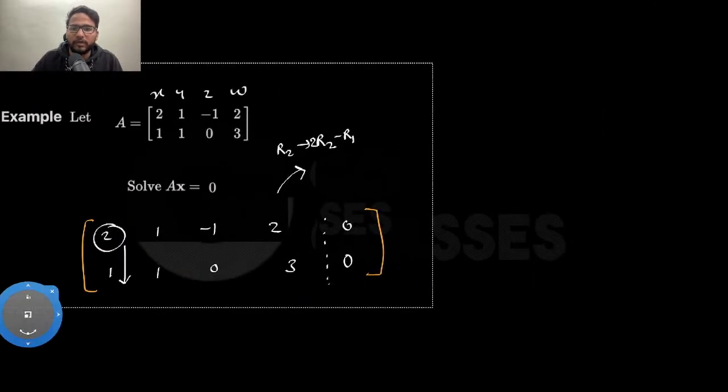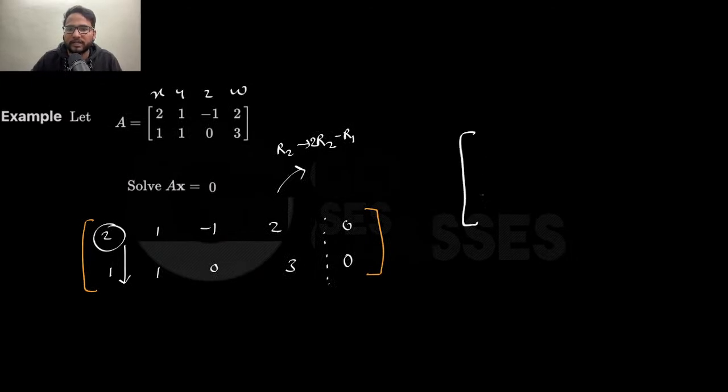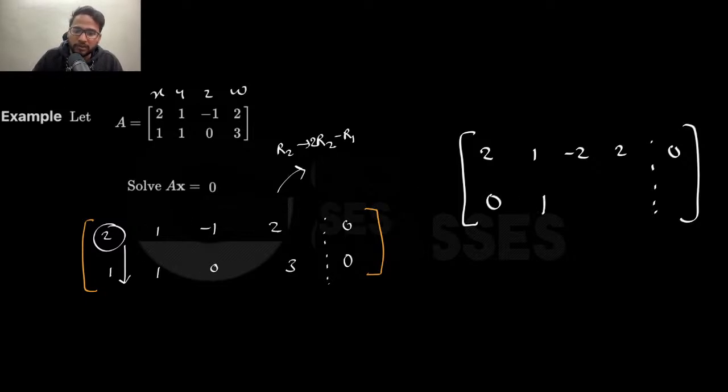If you just do it, then you will be getting a matrix which is looking like this. This is 2 1 minus 2 2, and then this is 0, which is as it is. Then this will be 2r2, which means this is 2r2 minus r1, which is 0. If you do 2 minus 1, this is 1. If you do 0 minus minus 1, this is plus 1. If you do 6 minus 2, which is 4, and then this is 0 minus 0, which is 0, right? You will be getting this.